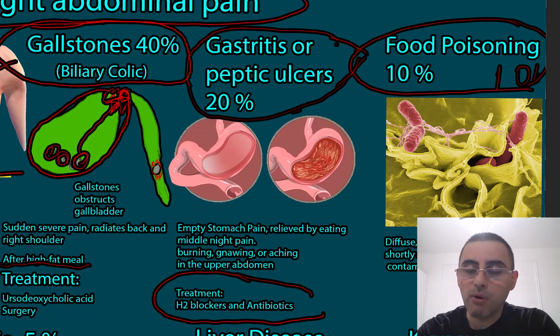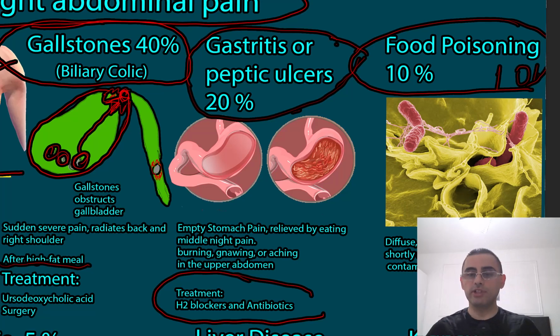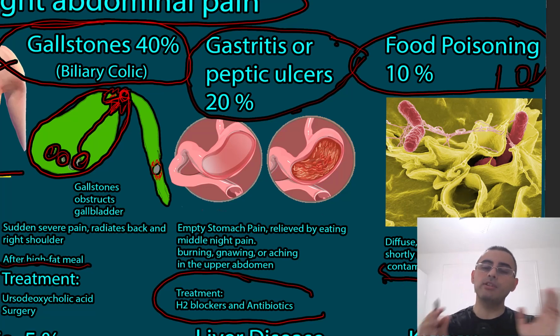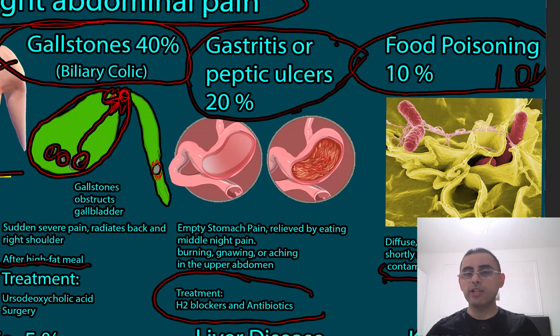In case of food poisoning, pain is usually diffuse. Pain usually isn't located in one point. It's on the whole stomach, cramping pain, and it occurs shortly after consuming contaminated foods or drinks. So it's correlated with eating, and the person has nausea and vomiting also after eating. Usually this pain is diffuse and not localized in the upper right abdomen, but sometimes the patient can indicate this part.